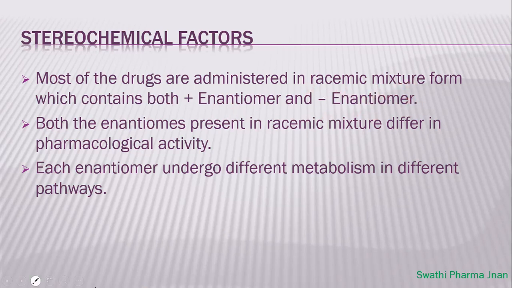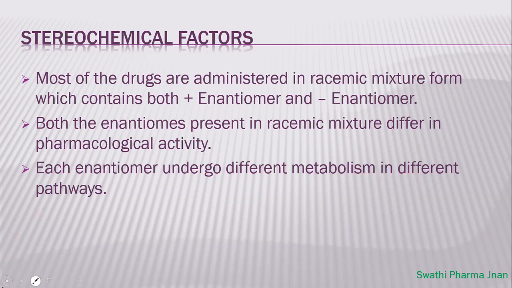So most of the drugs which we are going to administer to the patient will be in the form of a racemic mixture. Both the enantiomers present in a racemic mixture differ in pharmacological activity. See, the plus enantiomer may show higher activity and the minus enantiomer decreased activity, and vice versa. Sometimes vice versa also happens. So both the enantiomers will differ in their pharmacological activity. Each enantiomer will undergo different metabolism in different pathways.